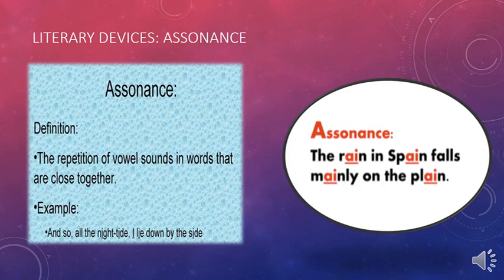Look at the example here. "And so, all the night-tide, I lie." So, in all of these words, the same vowels are used. For the other example here, "The rain in Spain falls mainly on the plain." See, same sound. When you say it, you will feel it directly.